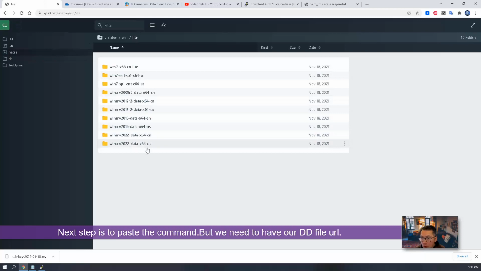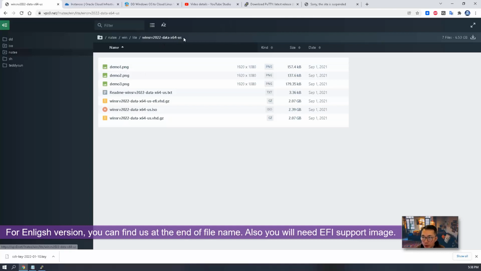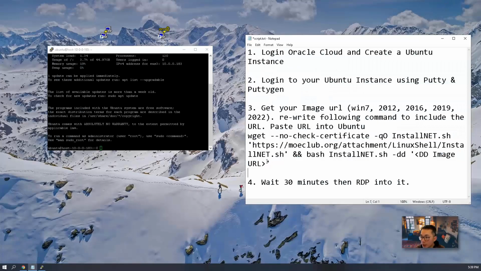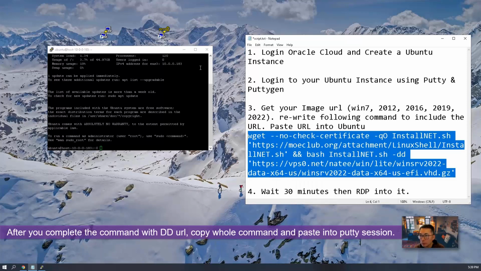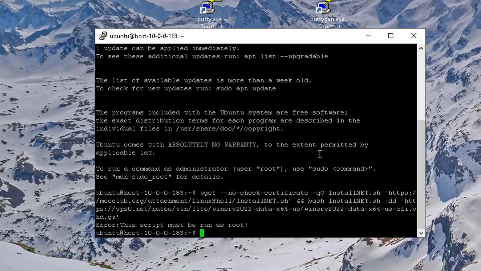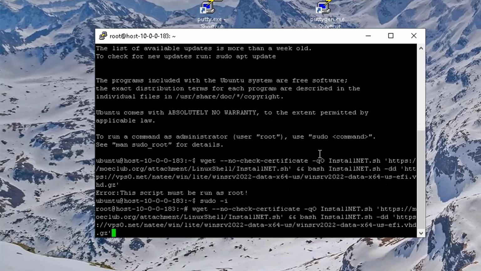We need to use the English version, which is US, and also we need to have the EFI supported package. So that's the link. We're going to copy this link URL, right click on it, copy link, and we paste it in here. After that, you can just copy the whole command, paste in here. As you can tell, this script must be run as root. sudo -i, paste again, enter.